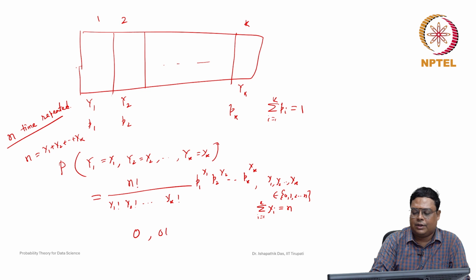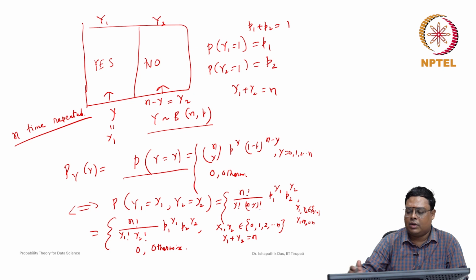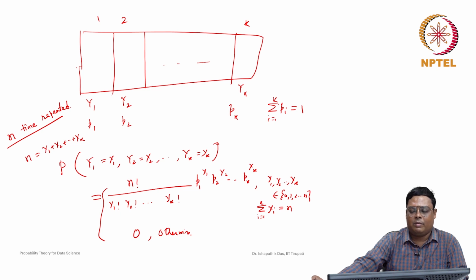Otherwise this probability is 0 for any other case. So this is the probability mass function. You can see that we wrote the binomial distribution for 2 categories only, and we extended it to k categories. So it is known as the multinomial random variable.